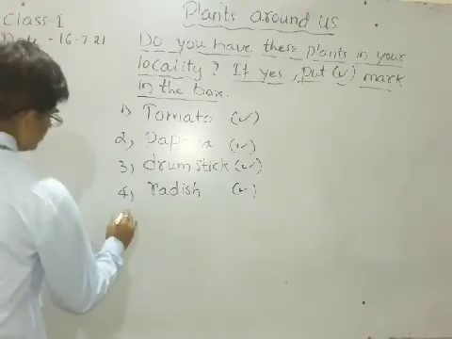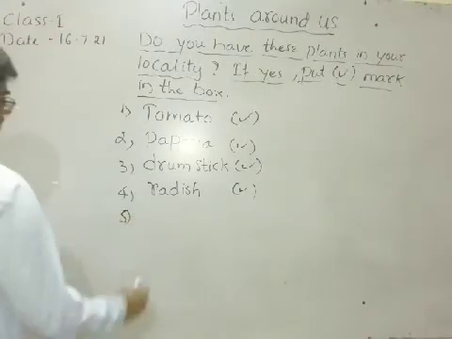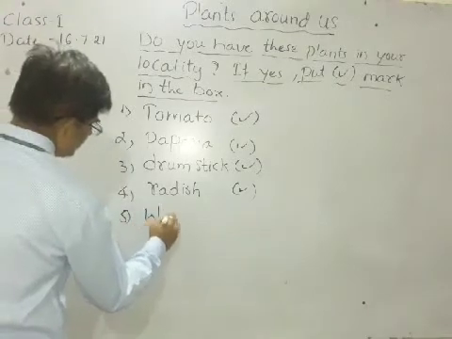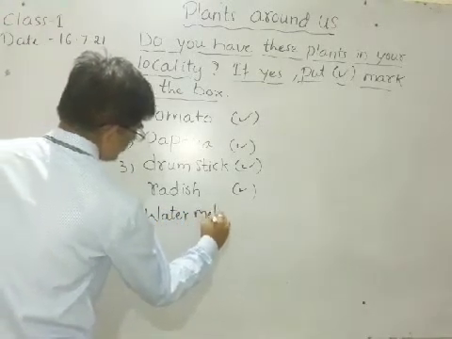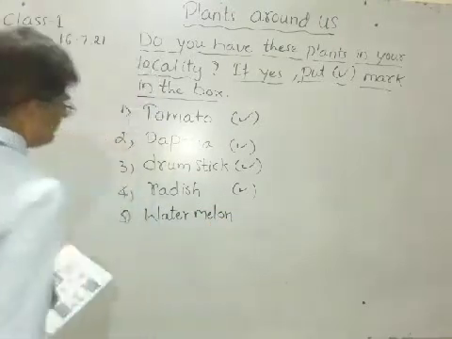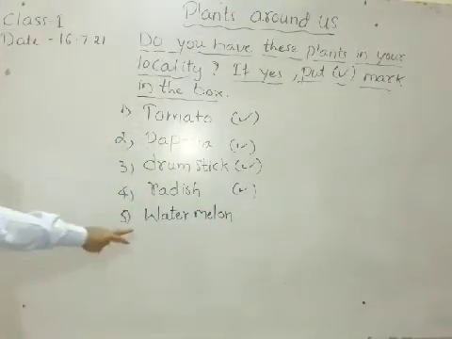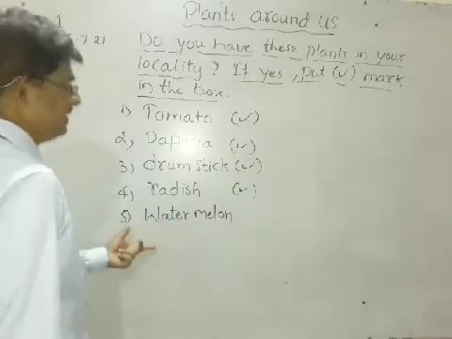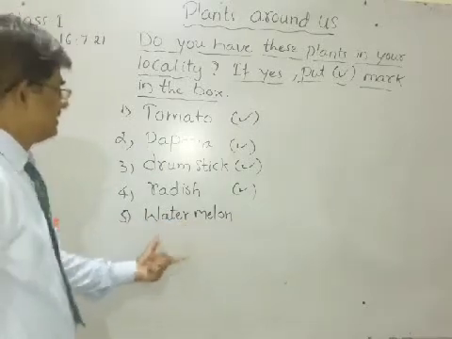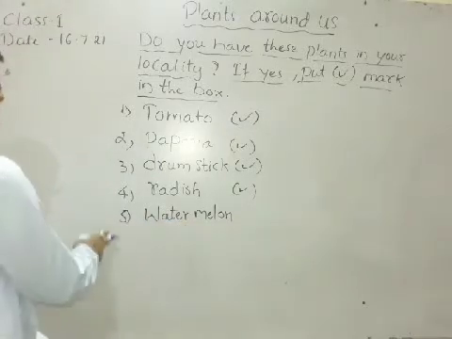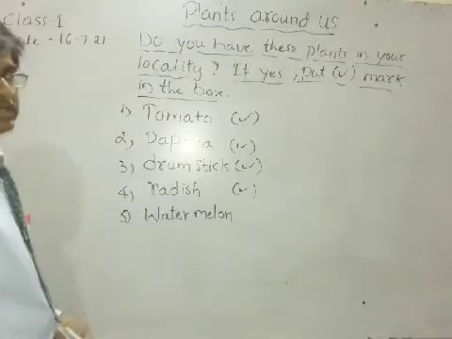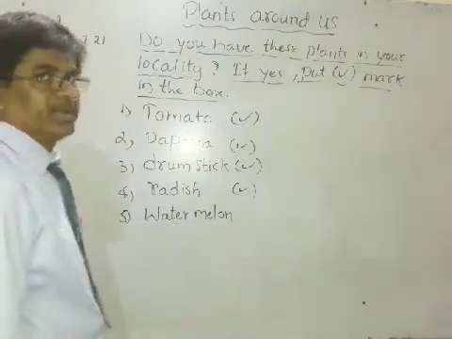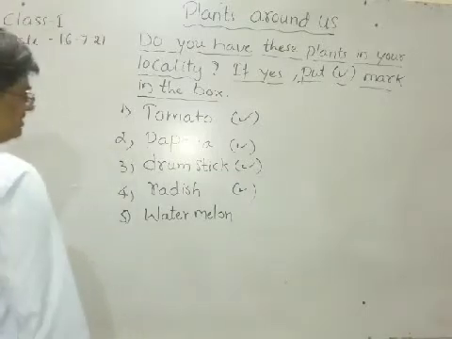Watermelon. If it is not there, watermelon. In Kannada it is called kallangadi. Radish is a vegetable. Radish is used as a vegetable. Watermelon is used as a fruit.